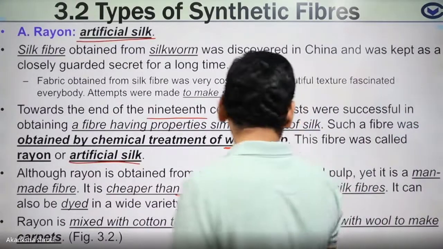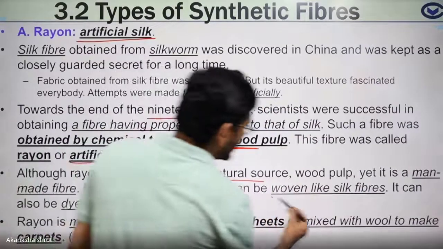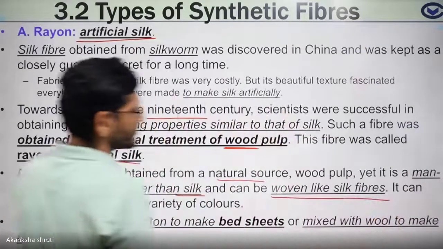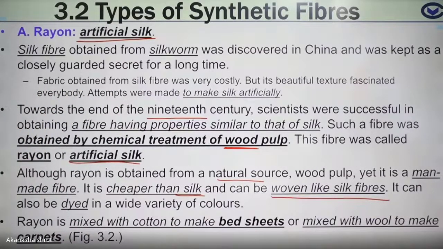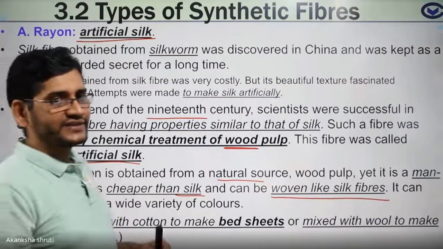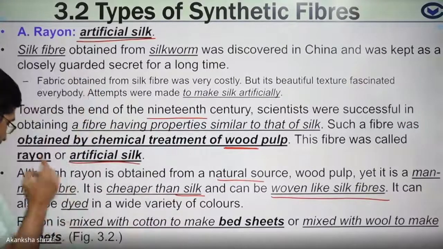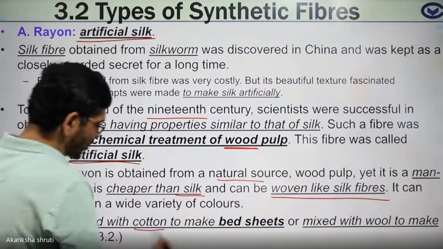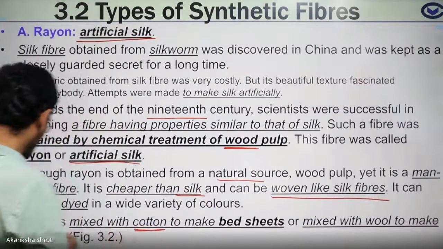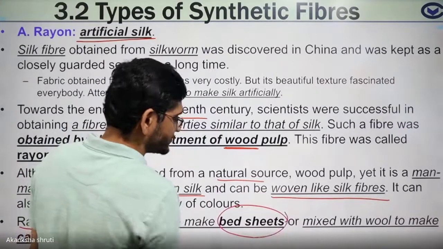Okay. Since it is more flexible, it can be easily woven into cloth like silk fiber. Also, it can be dyed very easily, meaning different colors can be given to this fiber. Keep in mind, when rayon is mixed with cotton, the mixture is used for making bed sheets.